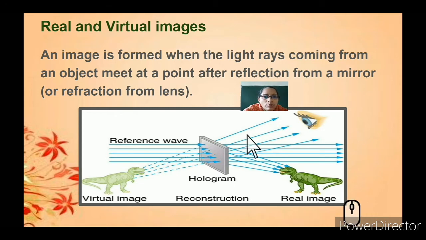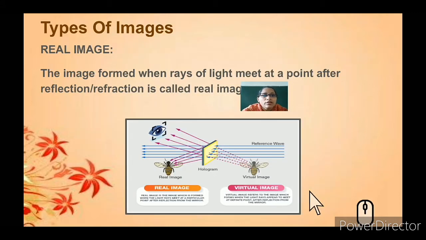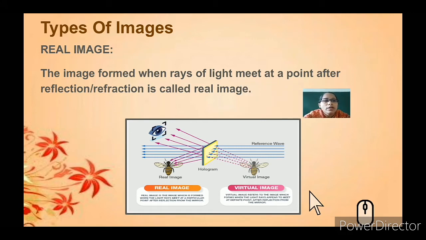The image is formed by reflection or refraction from a mirror or lens. A virtual image is the image as we see ourselves, and a real image is the inverted image that forms beyond the mirror. So let's see now the types of images. There are two different types of images, a real image and a virtual image.